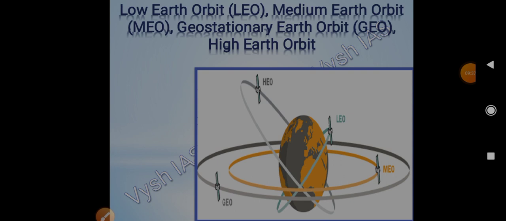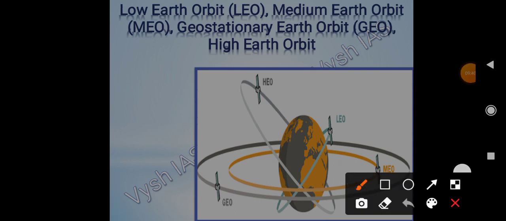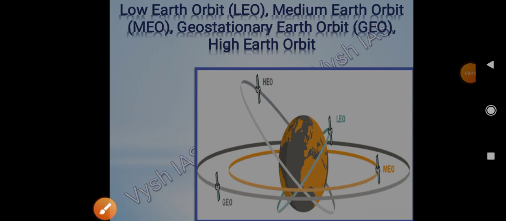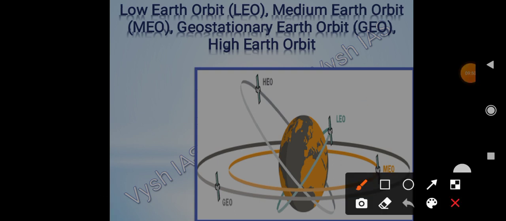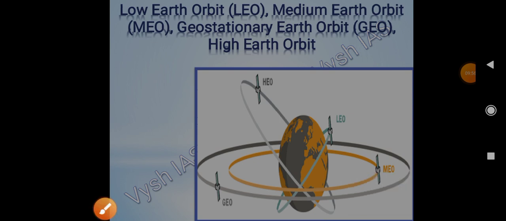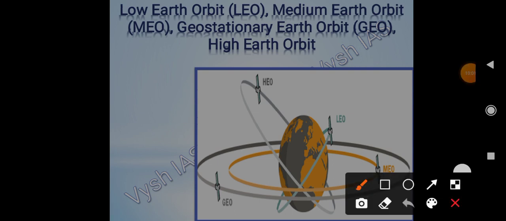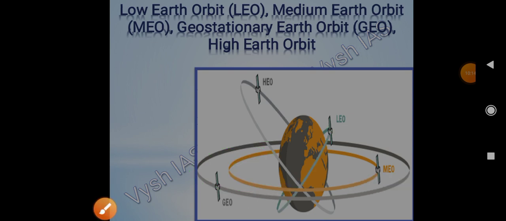As I told, low Earth orbit is often polar, and the distance will be mostly 500 to 1500, so it will be nearer to the Earth. Then we had MEO, which lies between low Earth orbit and geostationary, geosynchronous orbit. It is somewhere in the middle, 5,000 to 12,000 kilometers.